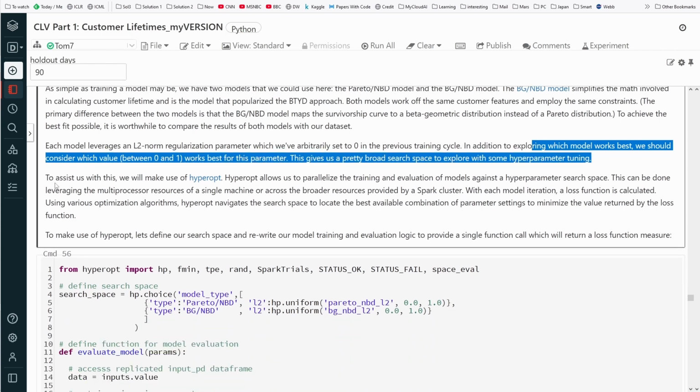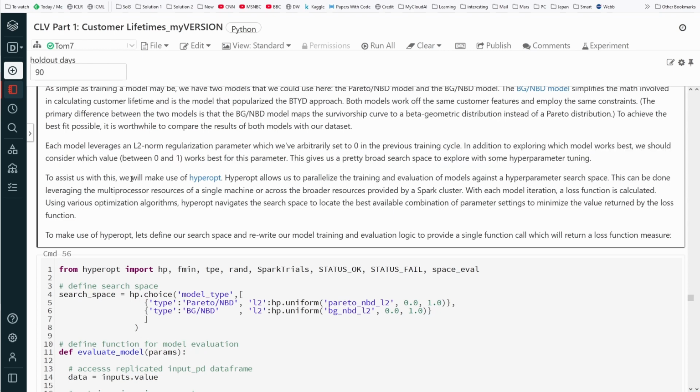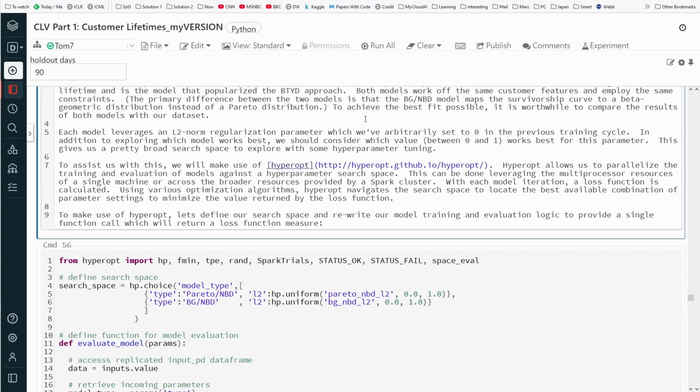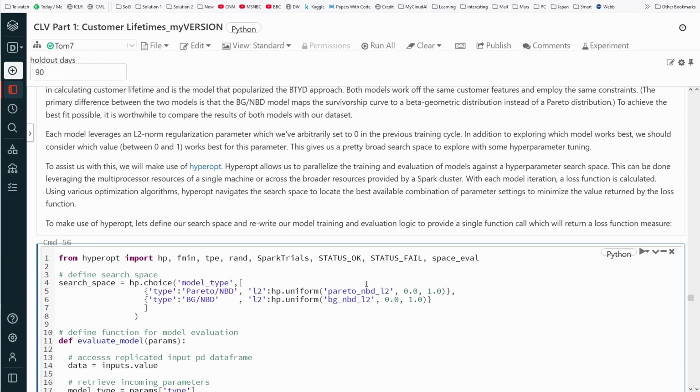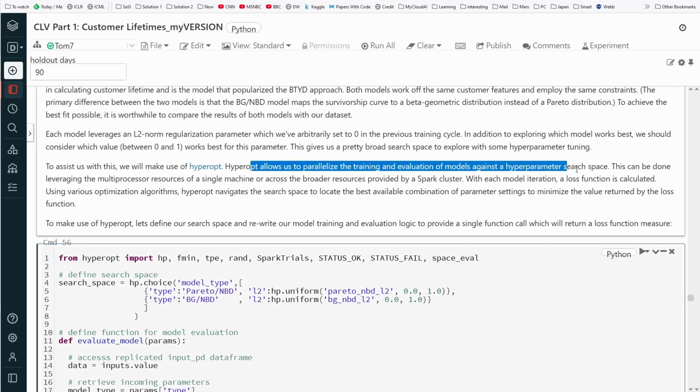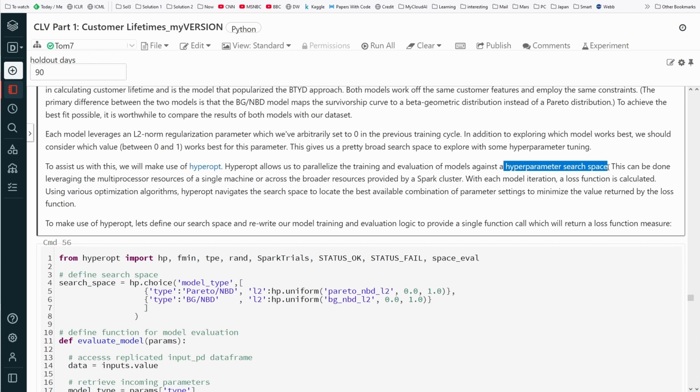Hyperparameter tuning, you are familiar with this. I already showed you how to use MLFlow with hyperopt. Hyperopt allows us to parallelize the training and the evaluation of models against a hyperparameter search space, so it finds the best hyperparameters for us. We don't have to look for them ourselves. This can be done leveraging multiprocessing on a single machine.